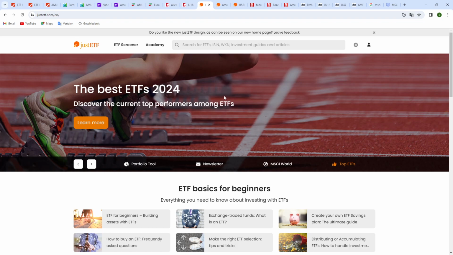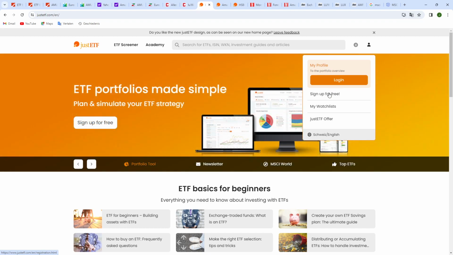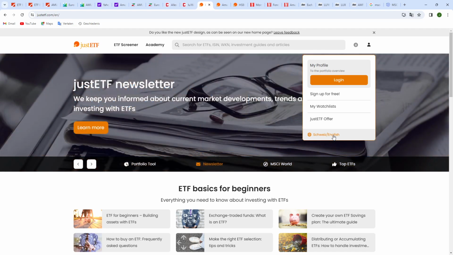And then the most important site, that's the Just ETF website. And I really like this website. The only thing that you need to make sure of is that when you go here, you don't have to make a login. When you log in, you have some extra features that are interesting as well, but you don't really need it. But you need to make sure that you are here in the right region and the right language.